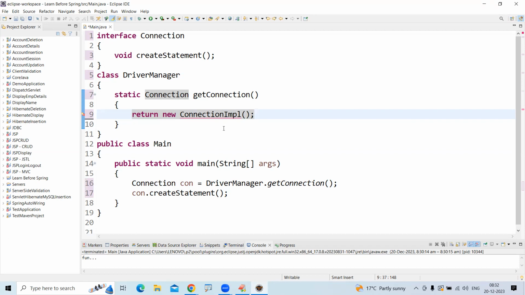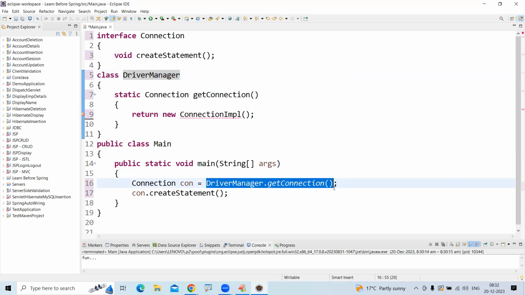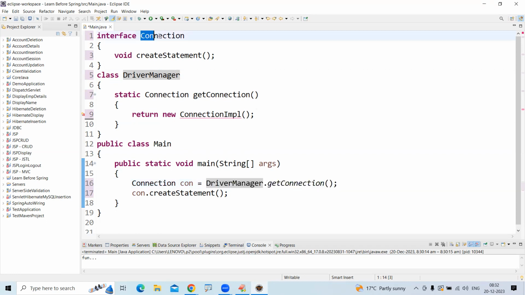So here what I'm trying to say, whenever you are calling the get connection method, it's a static method, belongs to the driver manager class. That's why we call driver manager dot get connection. So what it is returning? It is returning connection object. Connection is an interface.